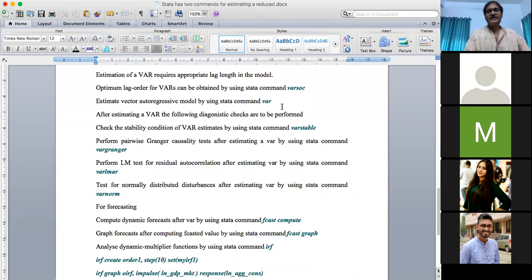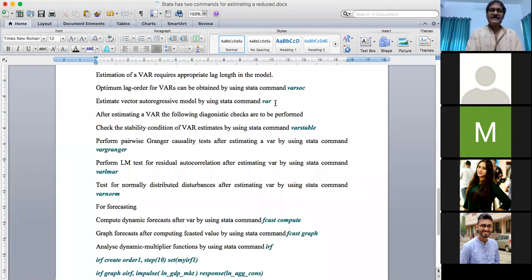But if you want to understand the logic, you first have to fix the number of lags to be incorporated. After that, you have to estimate the model. You can estimate this model by using the command var, and this is basically maximum likelihood estimation.